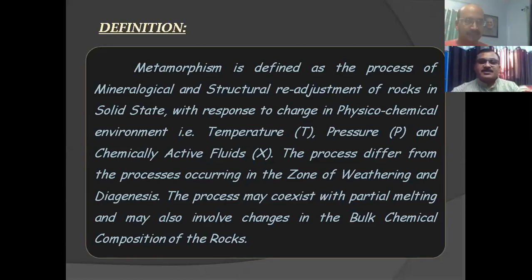This metamorphic process is entirely different from the processes which generally operate near the surface of the earth, in the zone of weathering as well as diagenesis. This process also does not include the process involved in partial melting that takes place deep inside the earth crust.